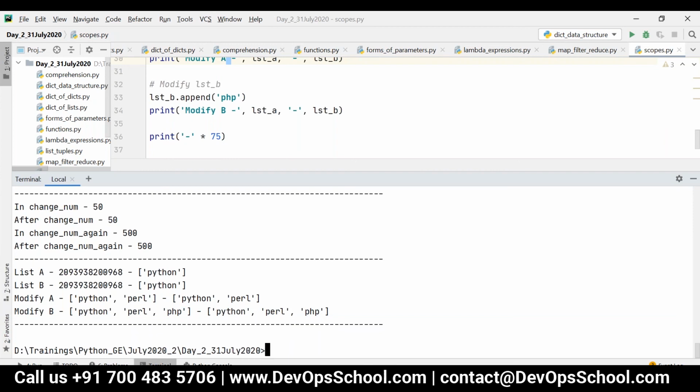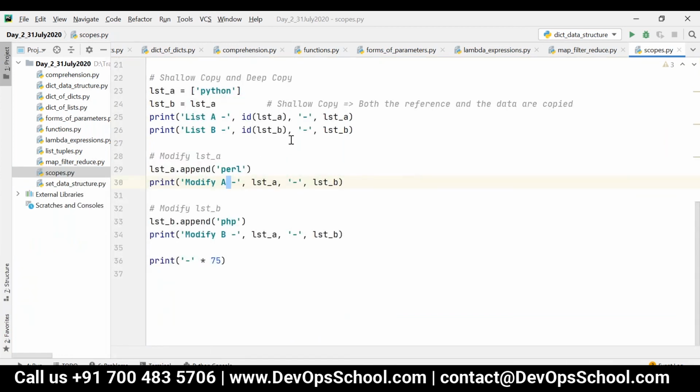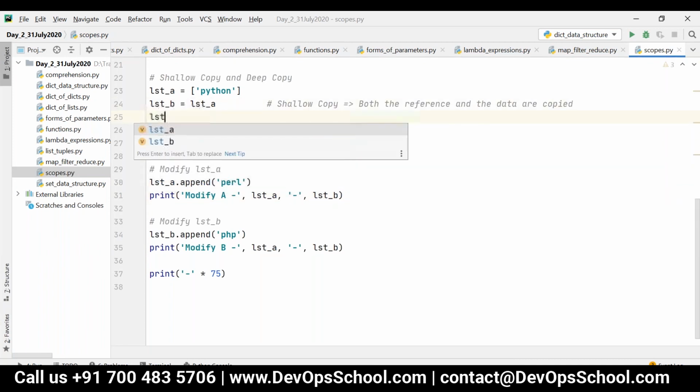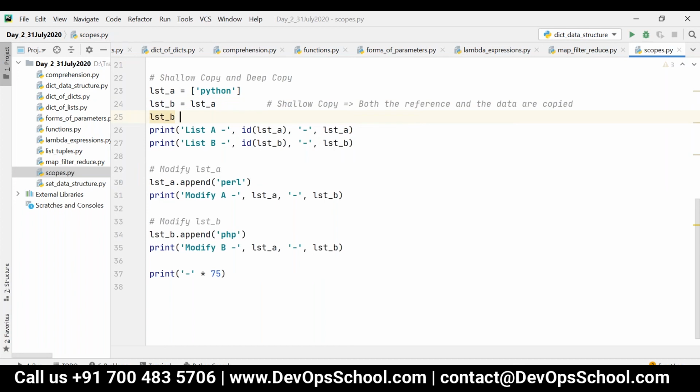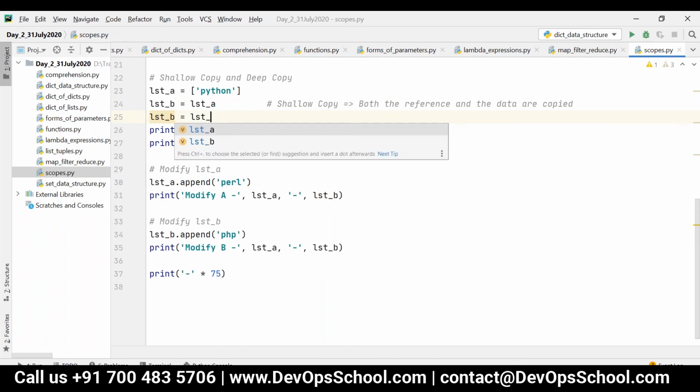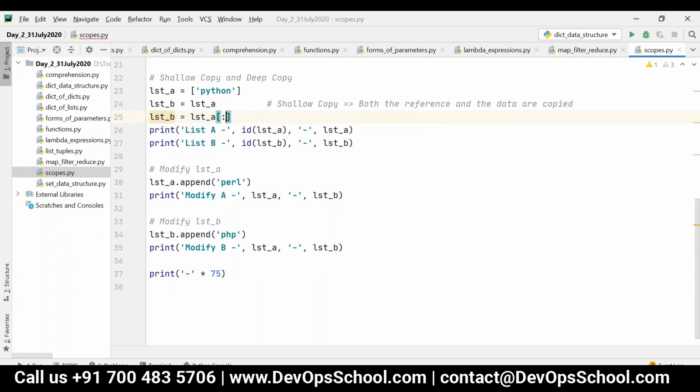This is called shallow copy. And then what do you mean by deep copy? Instead of saying this, if I say list A of colon, so in this case what will happen? It performs a deep copy, that is, only the data are copied but not the reference.